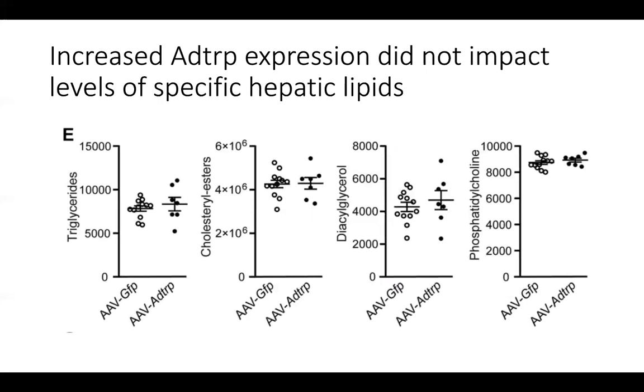So after determining that total lipid levels were not impacted by upregulation of ADTRP, the researchers tested levels of 4 specific types of lipids, as seen in the figure: triglycerides, cholesterol esters, diacylglycerol, and phosphatidylcholine. As can be seen between the GFP samples, which are simply control samples with a fluorescent protein added to make it easier to measure lipid levels, and the ADTRP samples, there is no significant difference in any of the 4 lipid levels. This can be determined by the fact that there are no asterisks present between the GFP and ADTRP samples.